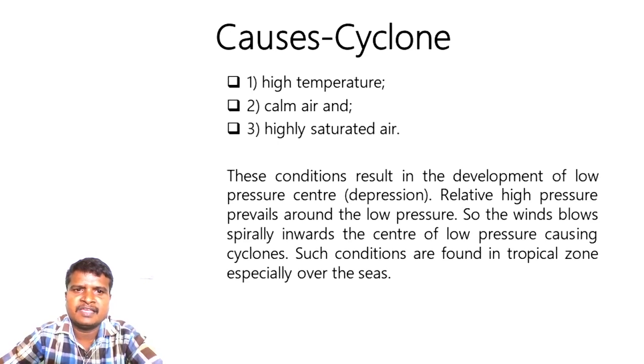Let us understand the effects of cyclones. What are the major effects of the cyclone? As I already mentioned, the cyclones are more dangerous and very destructive ones. They cause loss of life and property.